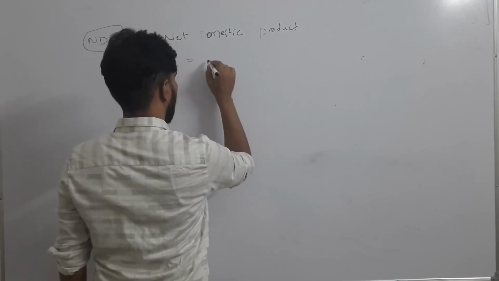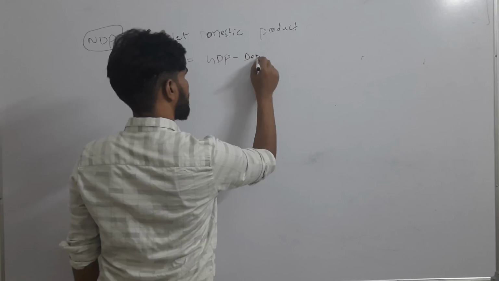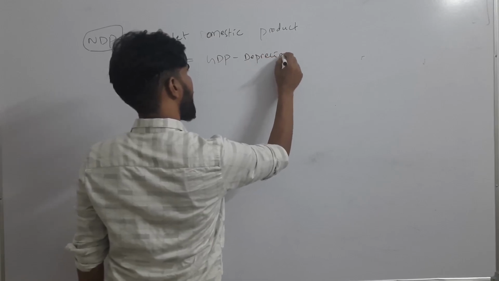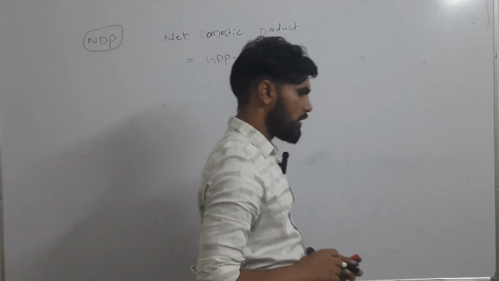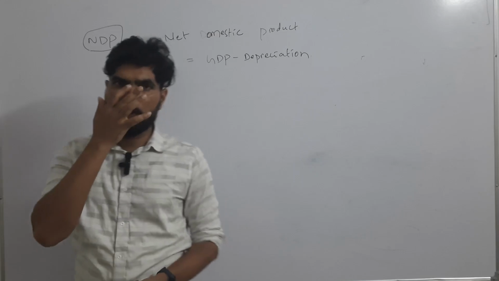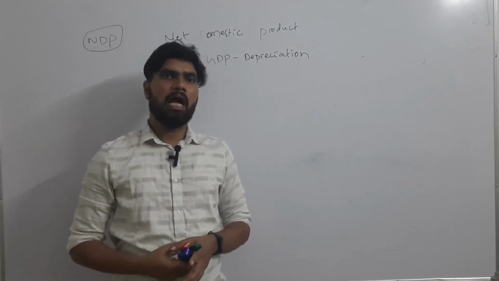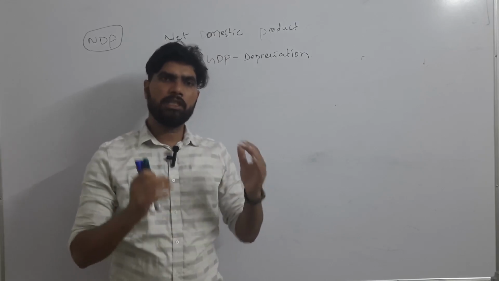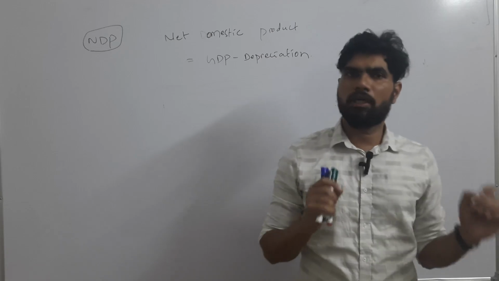Net domestic product is GDP minus depreciation. Okay, so why are we taking out depreciation? Because whatever the reduction of value in the capital assets is there, that is considered as cost. It is also considered as a cost in the production of goods and services.